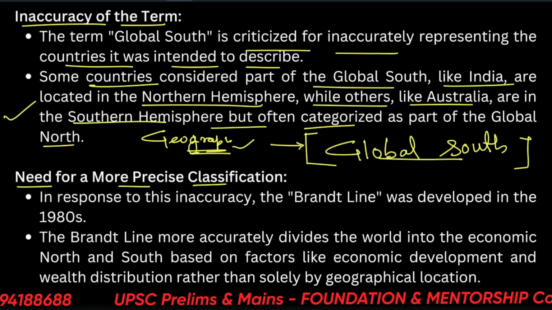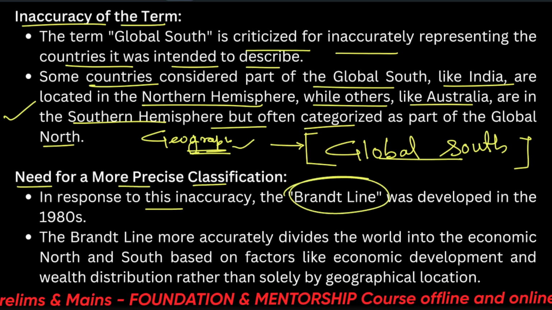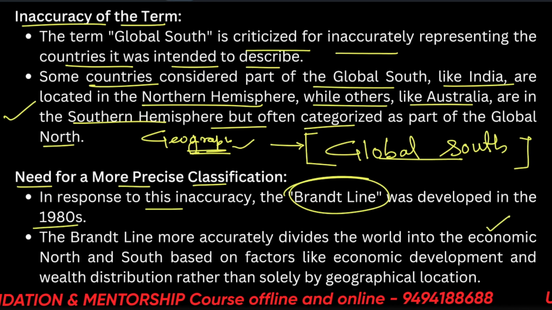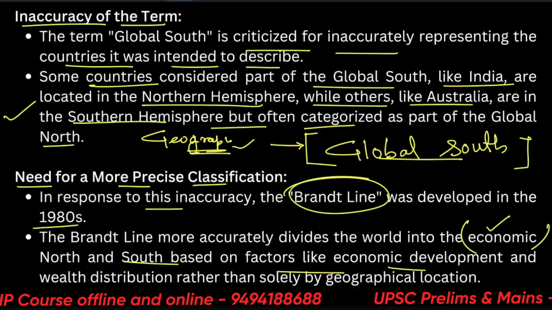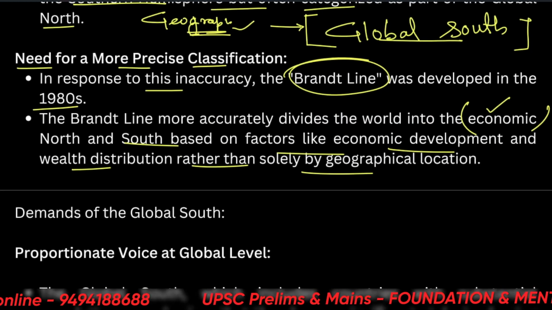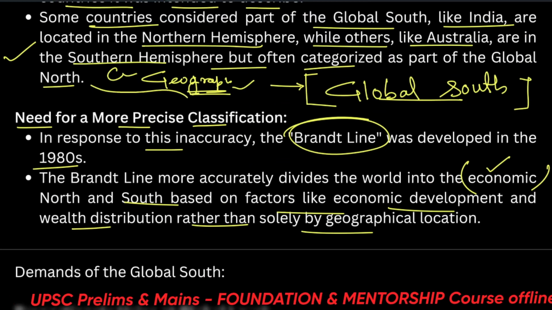Need for a more precise classification. In response to this inaccuracy, the Brandt Line was developed in the 1980s. It more accurately divides the world into the economic north and the south, based on factors like economic development and wealth distribution rather than solely on geographical location. So this is the main thing here, the economy. But it still came out to be something similar to the global north and the global south.